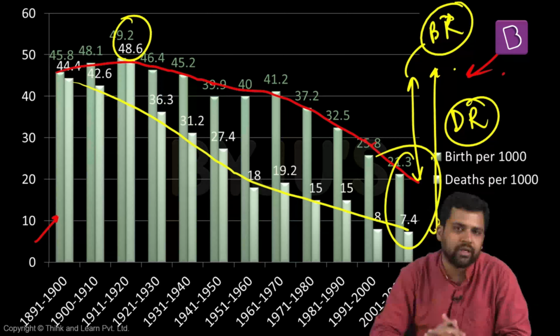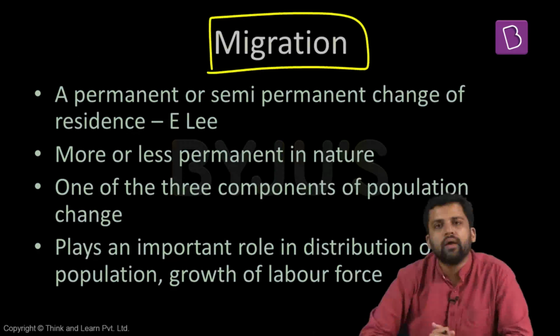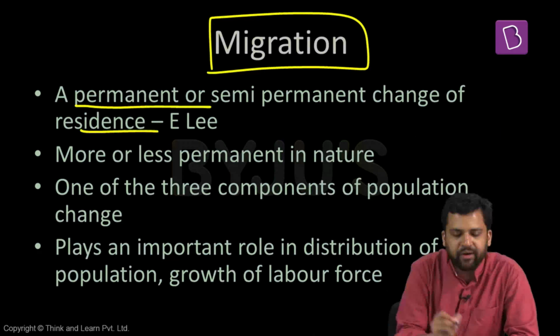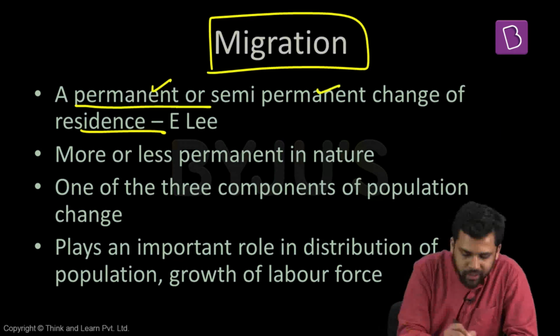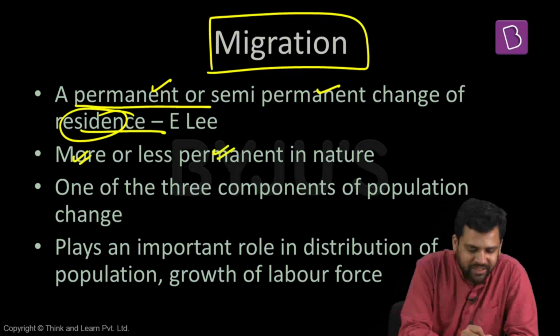Now we will take up another dimension, another component of changing population. We will be discussing migration. So what is migration? How has migration been defined? Migration is defined as permanent or semi-permanent change of residence. That is one definition. But some thinkers are of the view that migration is more or less permanent. So sometimes this is also stated.